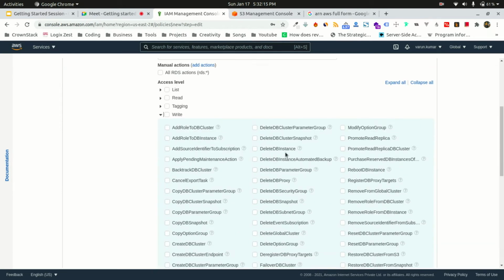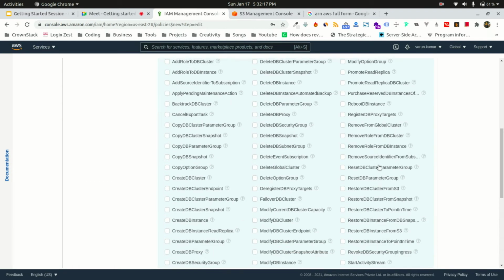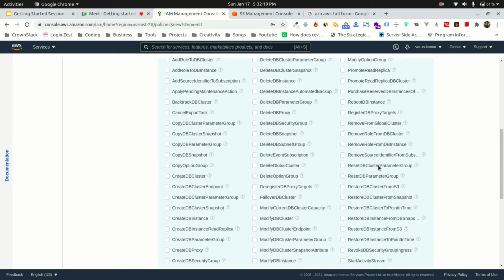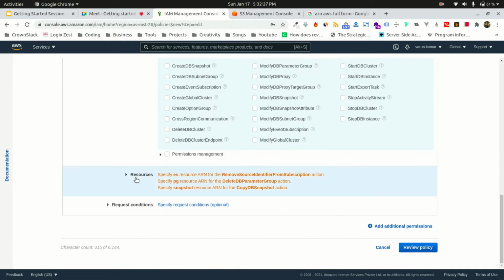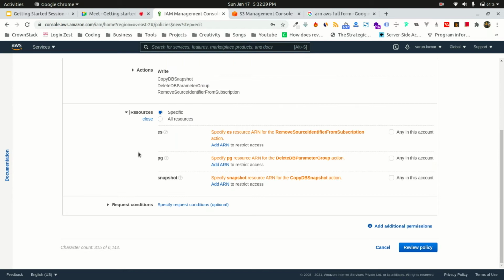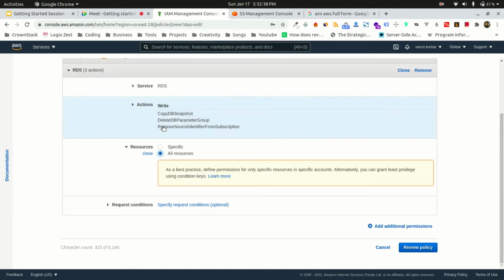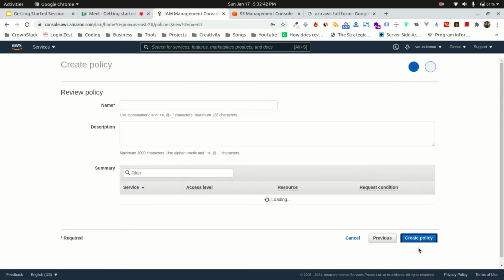I want to provide. So these are all the actions that they can do. So you can customize everything, whatever you want to do. Okay, this and this. I'm randomly selecting anything. Then again, which resources you want to do. If you have your specific RDS, you can add the ARN for that RDS. Or if you want all the RDS, you can select all the resources. And you can finally review your policy.